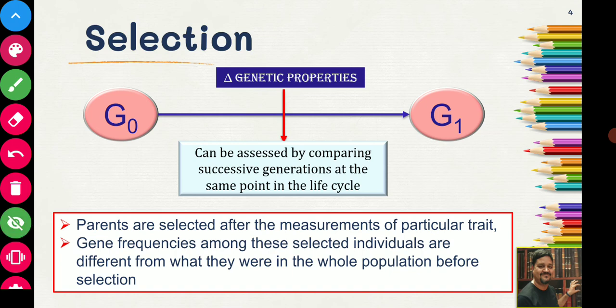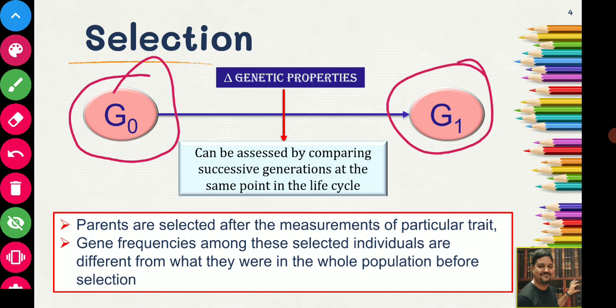Now, coming to selection. What we are doing in selection: suppose this is generation 1 or the current generation, which I have indicated by G0. The animals present in the G0 generation will mate with each other and produce the G1 generation, that is the progeny generation.